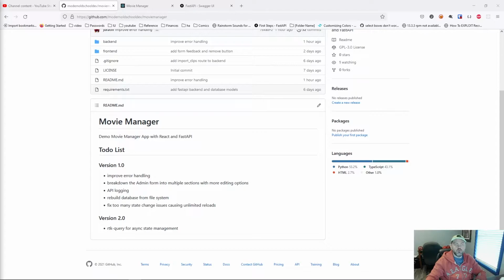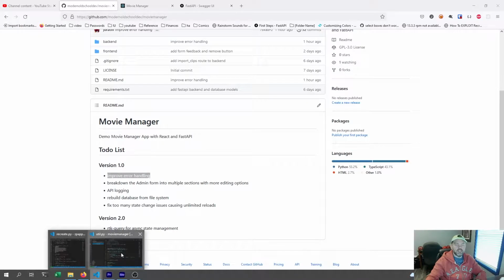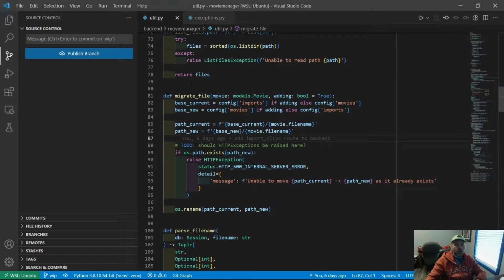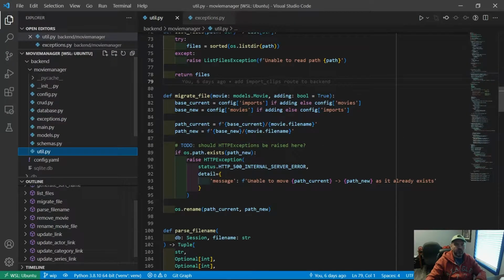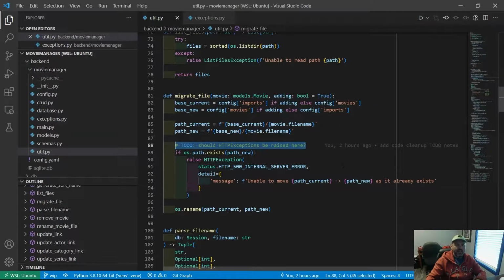In this episode, we're going to keep working on improving our error handling. So let's get into that. In our utility Python file, we've got this to-do right here. Should HTTP exceptions be raised here? As I was saying last episode, I don't think they should be. I want all of the REST exceptions to be raised inside main.py. So let's make a custom exception for when this is going to happen.